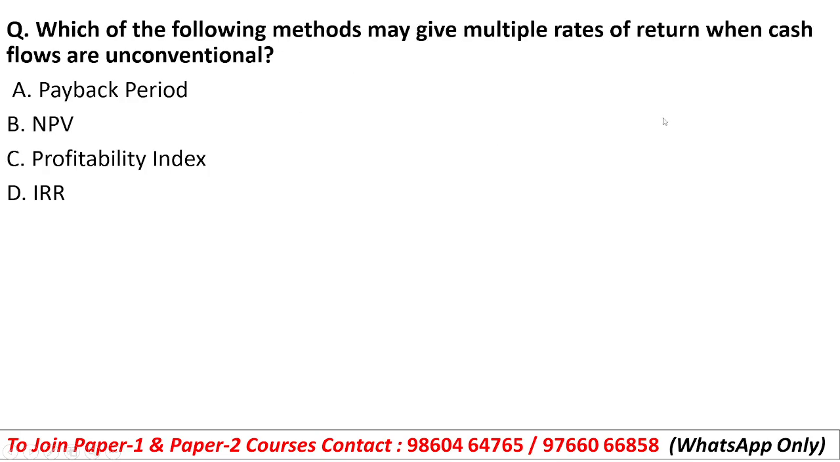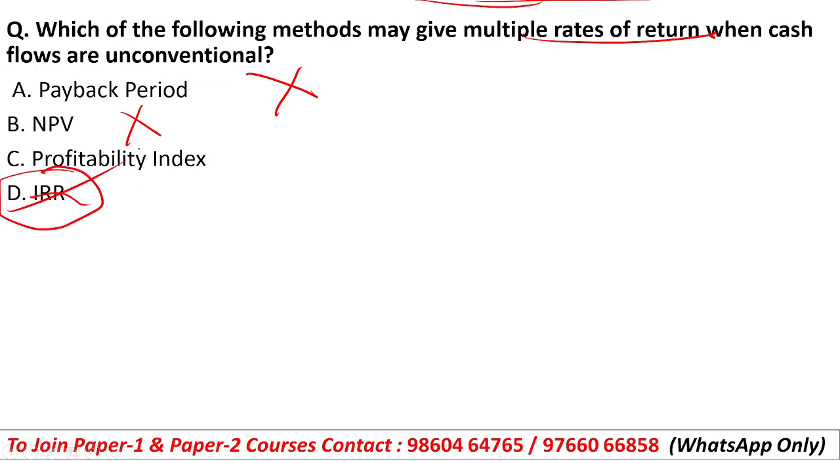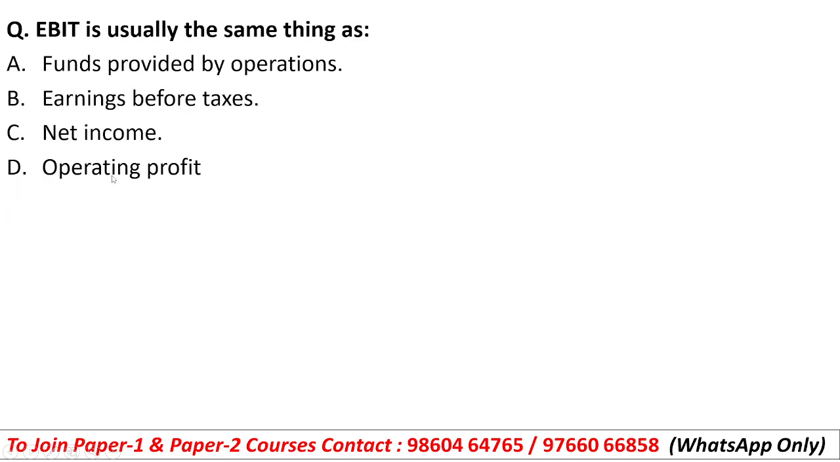Let's see the next question. Which of the following methods may give multiple rates of return when cash flows are unconventional? We have to tell the method which gives multiple rates of return when cash flows are unconventional in nature. So payback period will not be there, NPV will not be there. Multiple rates of return are available in the technique of IRR, that is internal rate of return. So option D will be the right answer, IRR.